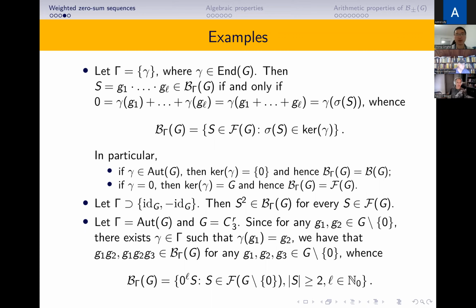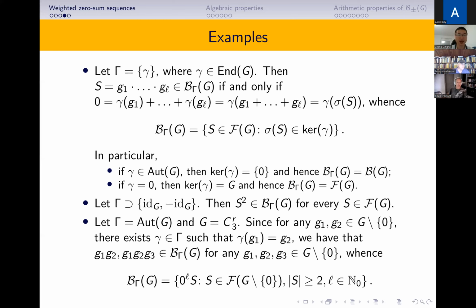Then for any sequence S, S to the power 2 is a Gamma-weighted zero-sum sequence. Since for each term g in S squared, we can map one copy of g to g and the other to minus g, so the sum is 0.